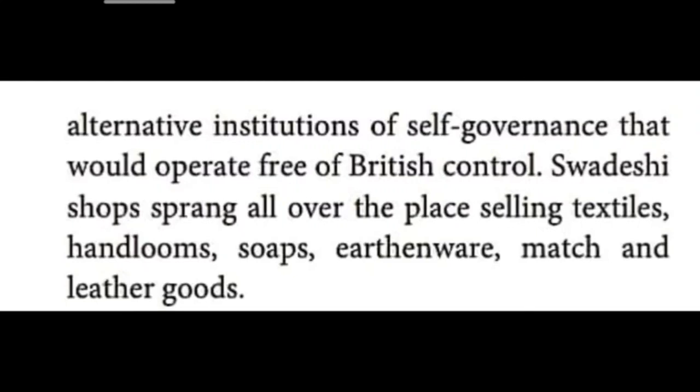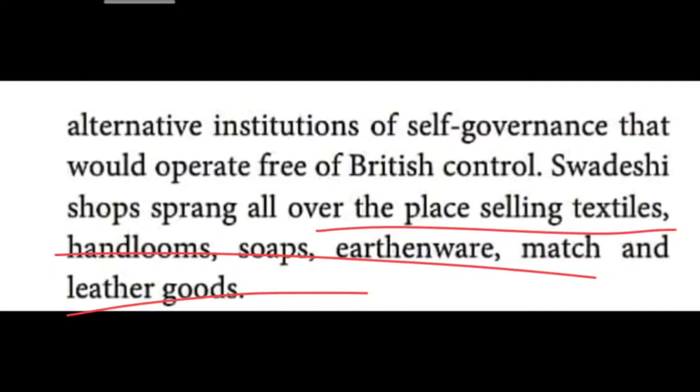Here full and full Swadeshi shops opened, sprang up all over the places selling textiles. Indians started to prepare and sell textiles, handlooms, soaps, earthenware, matchboxes and leather goods, everything.